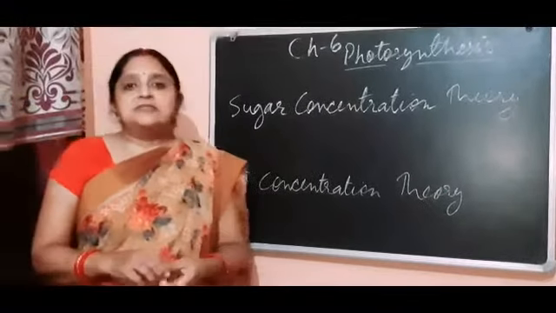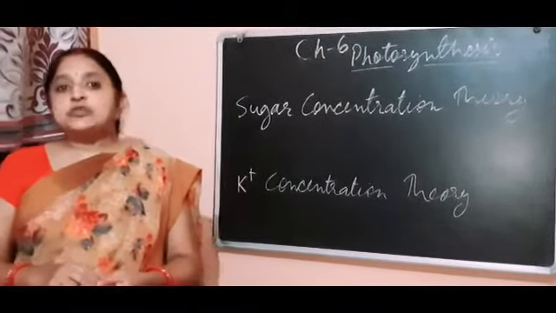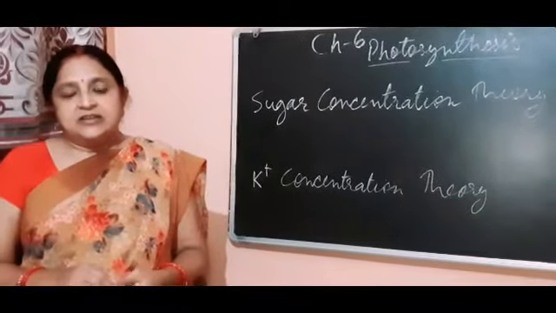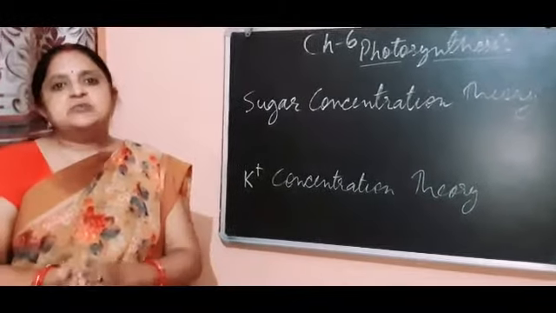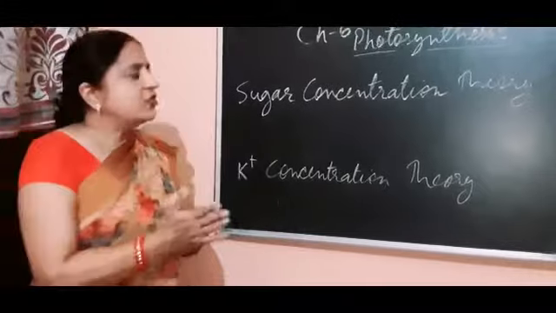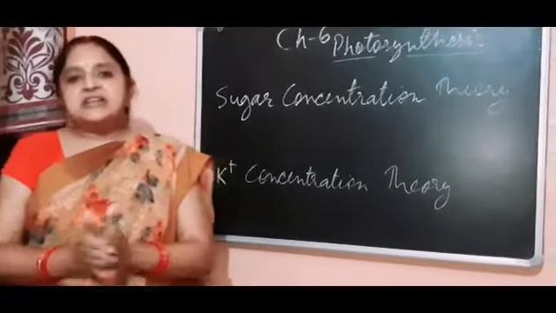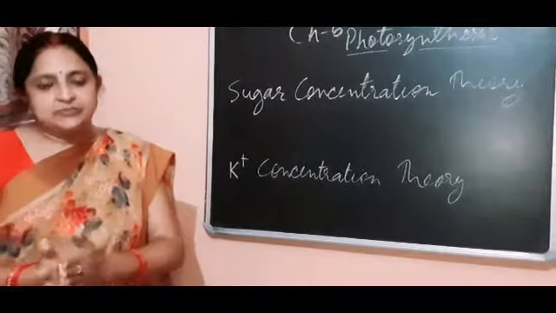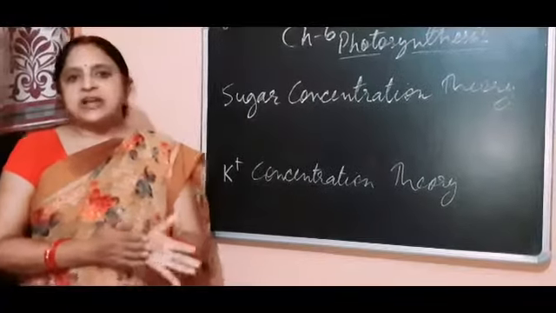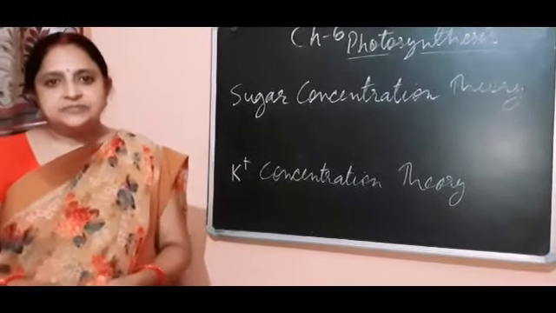Now the photosynthesis process involves two steps. It is a photochemical reaction and involves two steps: light reaction and dark reaction. Let me study in detail about the light reaction and dark reaction.